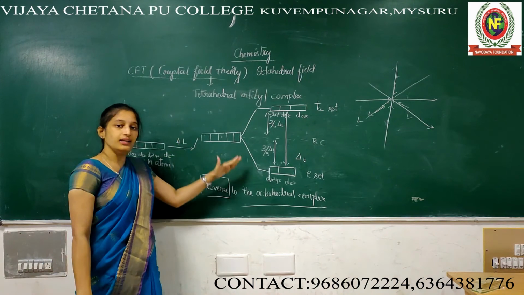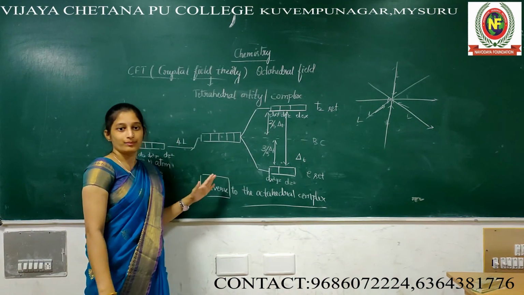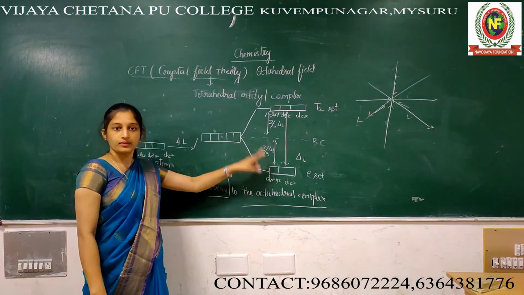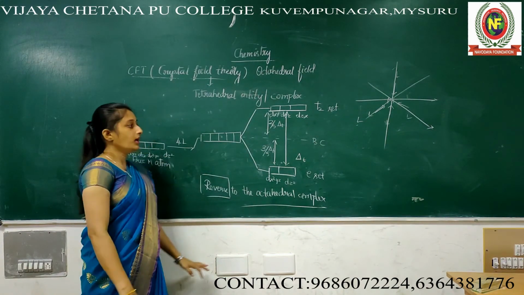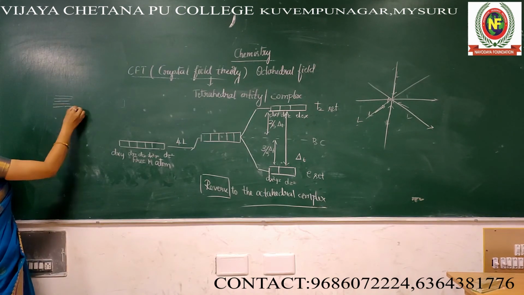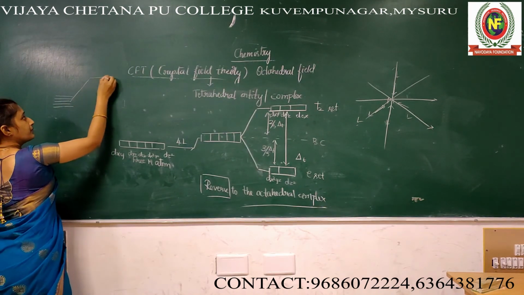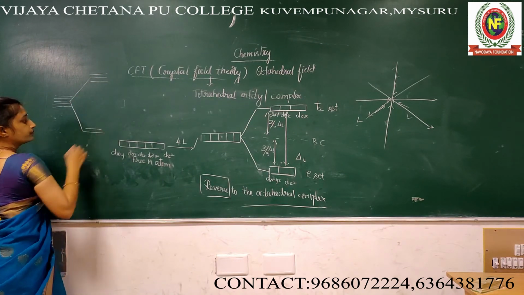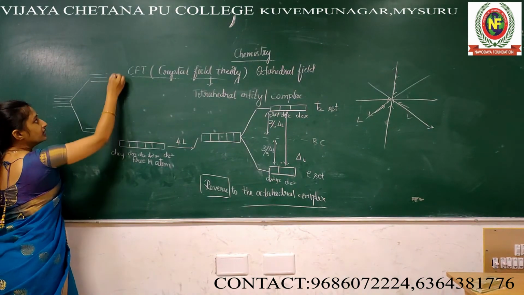If you explain the octahedral complex again, it's the same, only the opposite. Here also it's the same. How the electrons will fill: here 5 orbitals are there. This will split as upside 3, downside 2. This one E, this one T2.